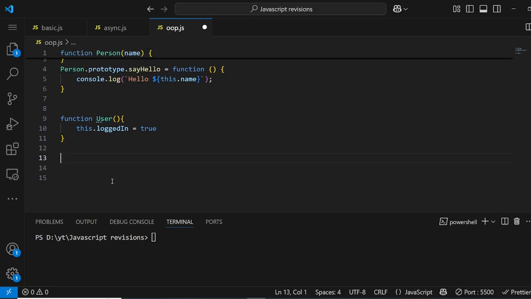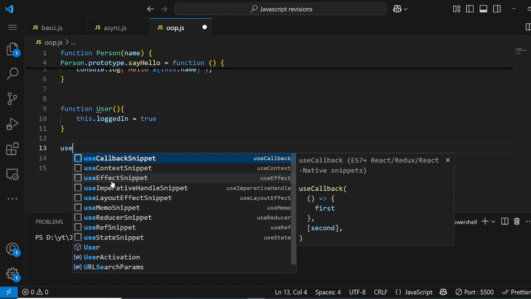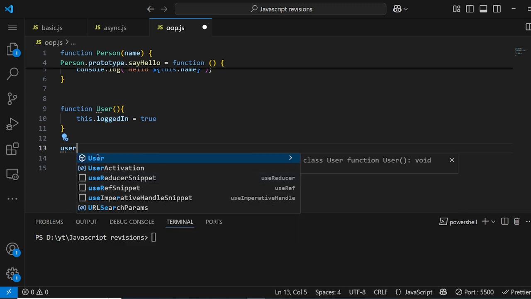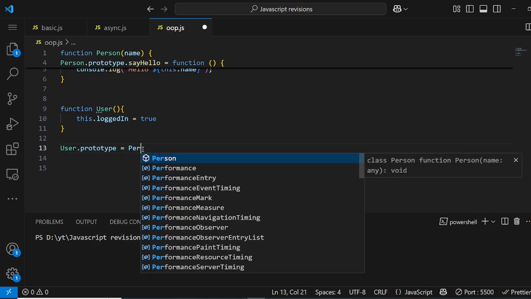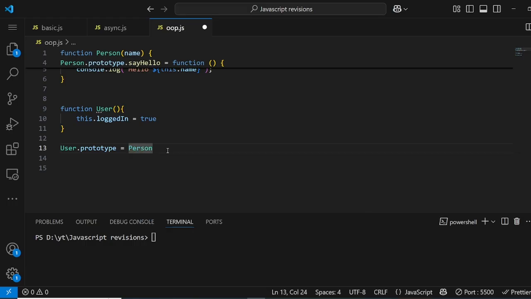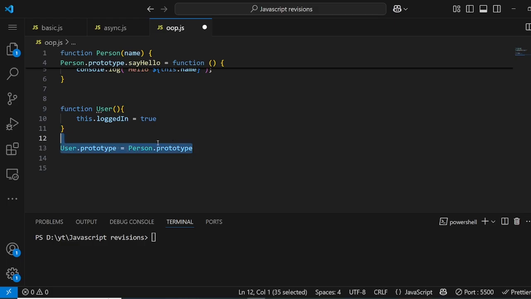So what we need is, into this user's prototype, we could store it in some property also, but we don't want to do that. Remember the prototype property that every object has: whatever we store there will be stored only once in the memory. So we want to efficiently use that. So what we can do is User.prototype = Person.prototype. We can do that also, but we don't.